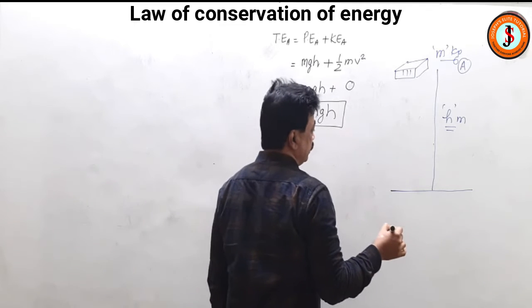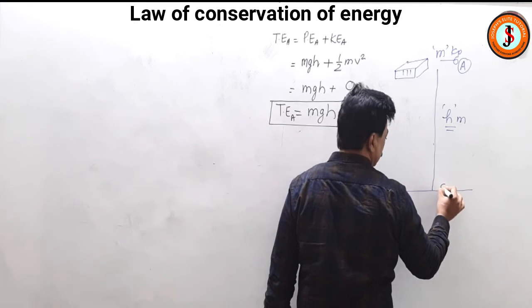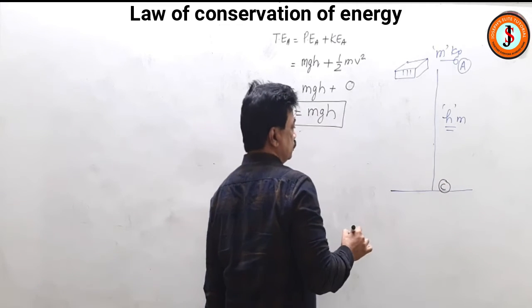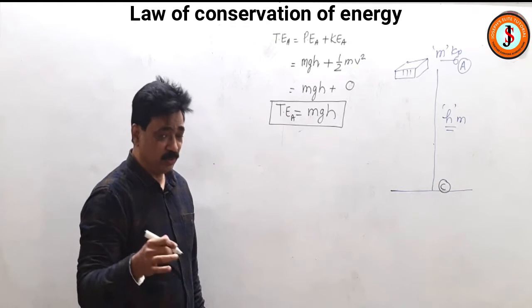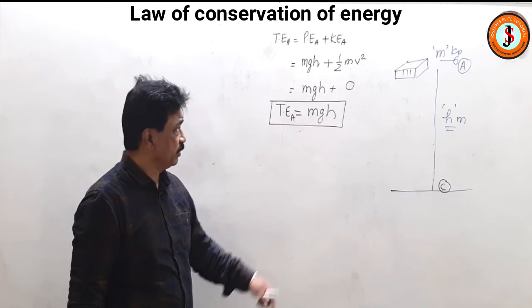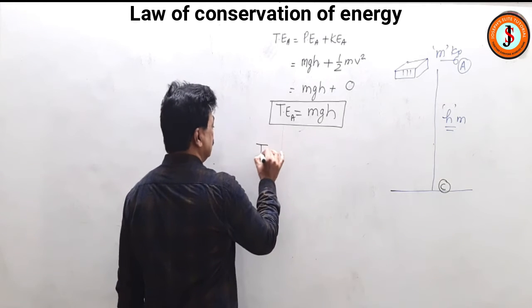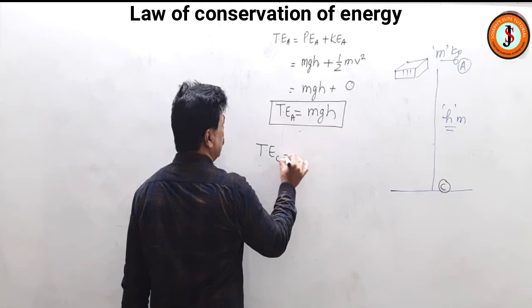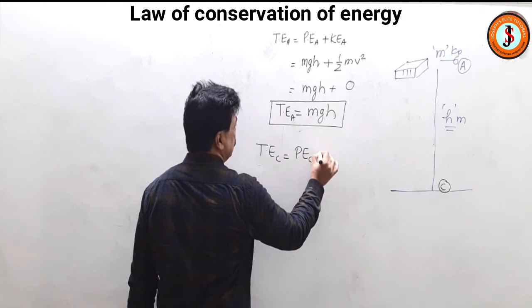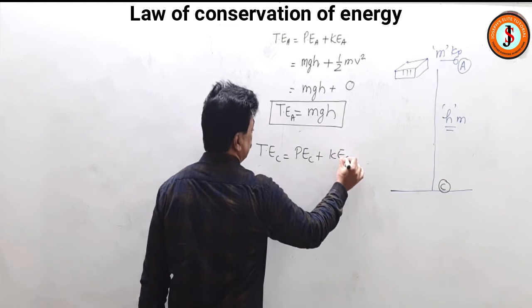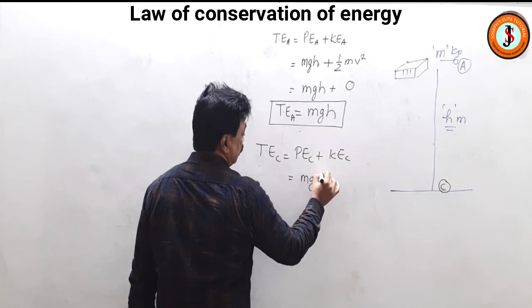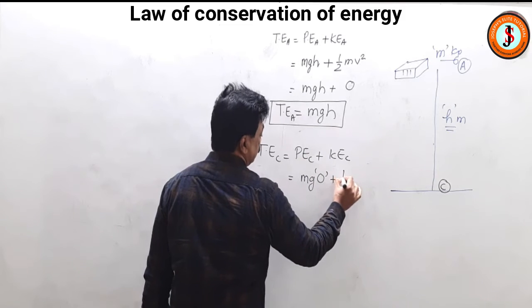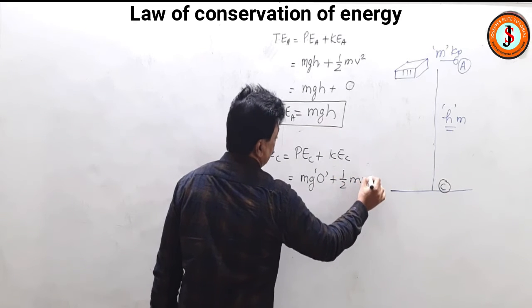Now suppose the body has fallen down to position C. The body is just about to hit the ground, it has fallen down the whole height. So what will be the total energy at C? Total energy at C will be potential energy at C plus kinetic energy at the point C. So mg, but h means height above the ground, which is 0. Kinetic energy will be half mv square.